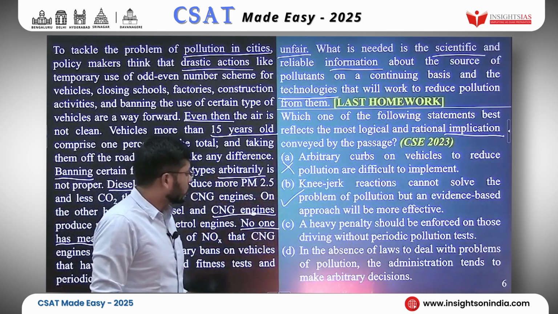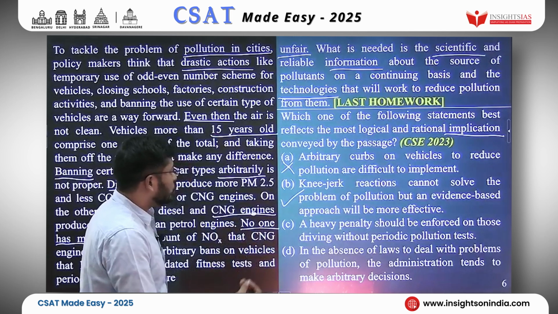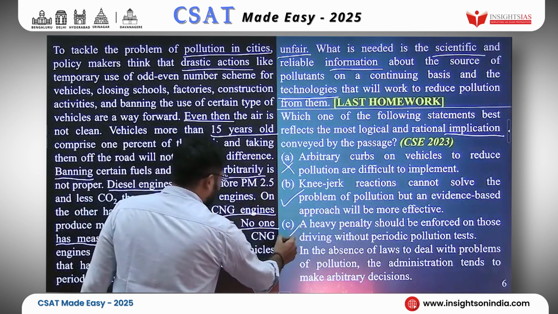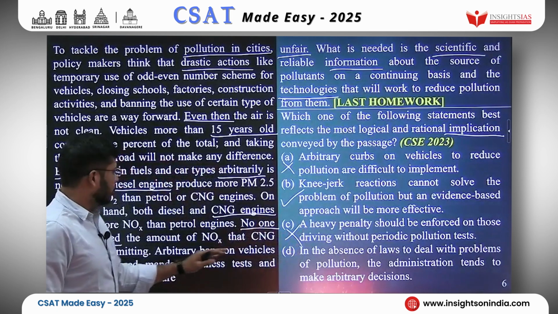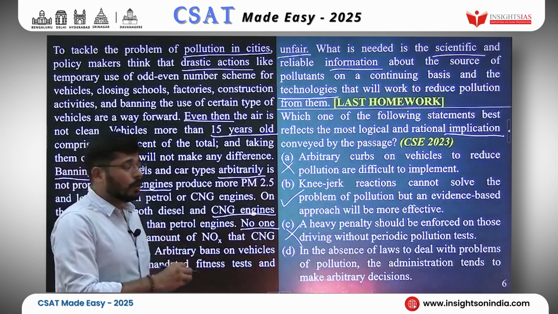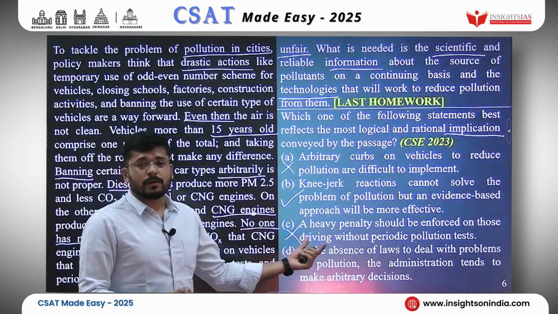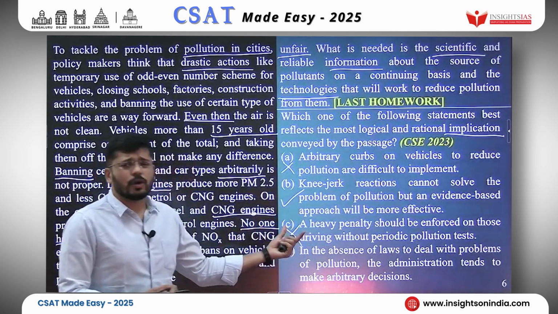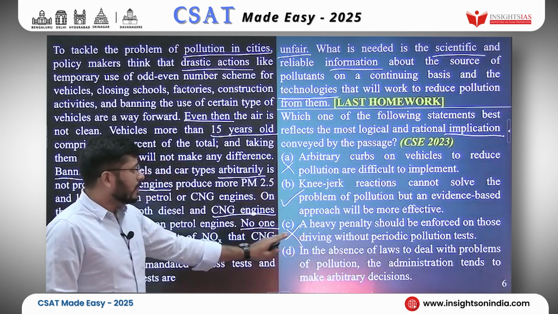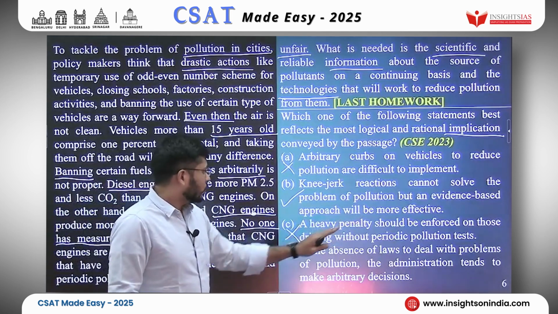Let's look at option C. A heavy penalty should be enforced on those driving without periodical pollution test. No. About pollution tests, the passage says that even though some vehicles have passed the pollution test, the authorities have been banning their use, and it is unfair. So they are not telling us that a penalty should be enforced on those driving.